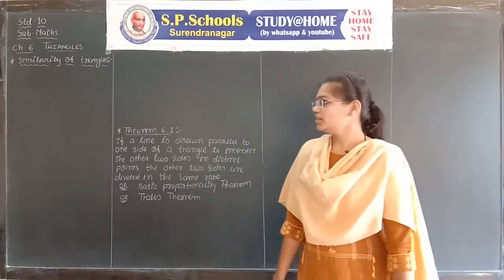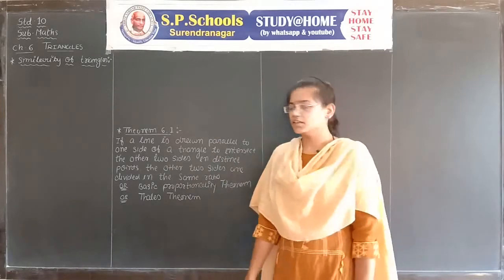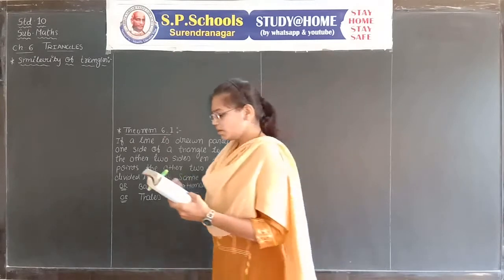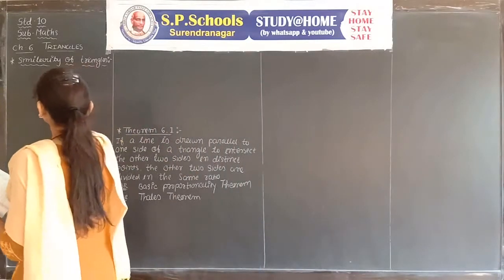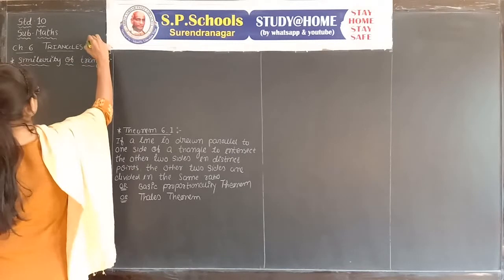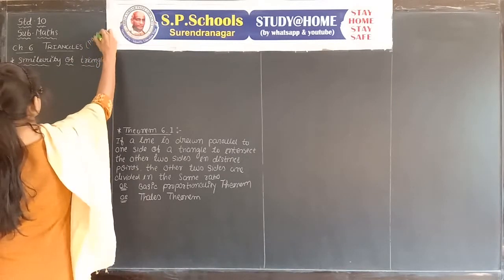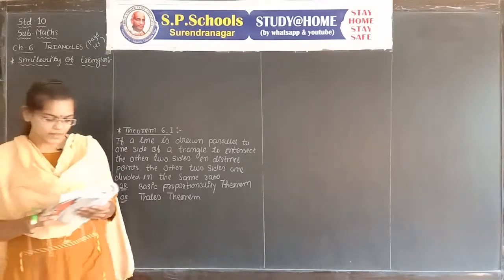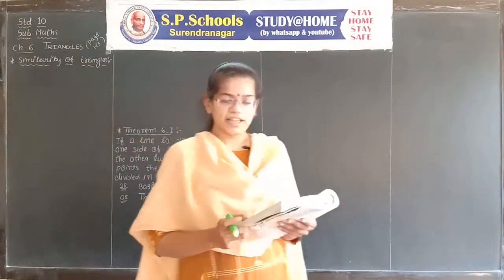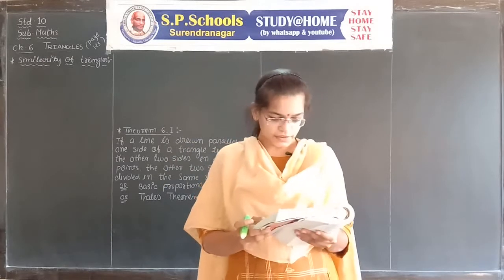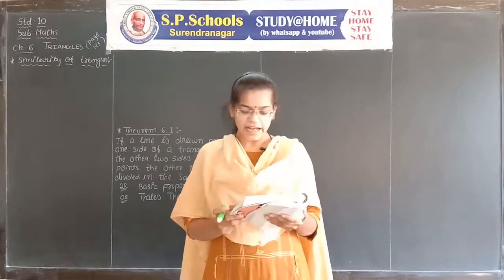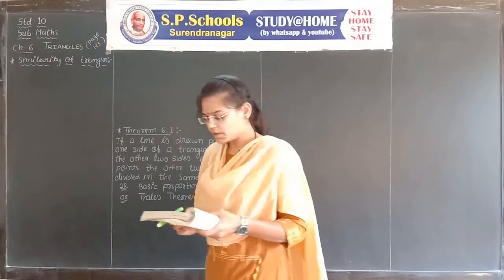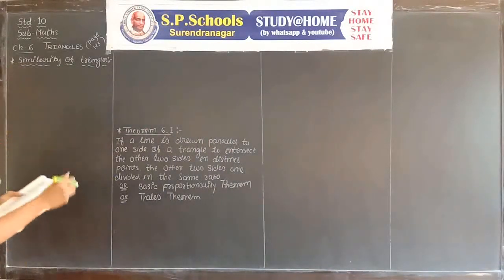Hello students, let's see the similarity of triangles in chapter number 6, Triangles. On your page number 123, two triangles are similar if first their corresponding angles are equal and second their corresponding sides are in the same ratio or proportion.